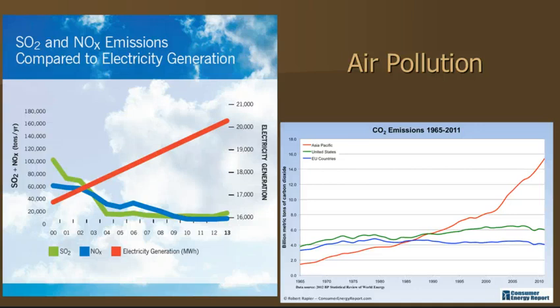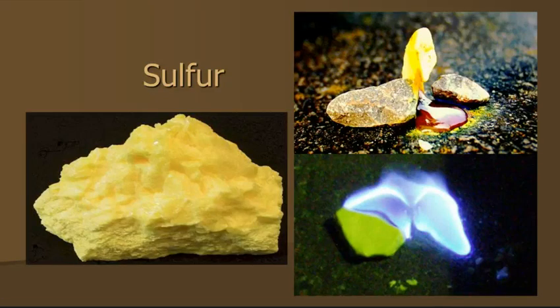Okay, and one of the big ones is going to be sulfur, right? We know that we've got nitrogen, we know that we've got mercury, all that, but I want to talk about sulfur because sulfur is the cause of acid rain. Remember, sulfur dioxide is going to be the major component of the acid rain that we've been talking about that has been a problem associated with coal mining in the past.